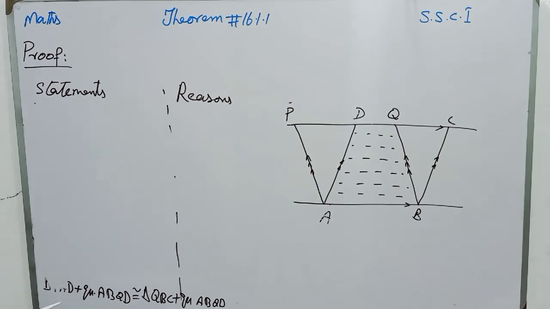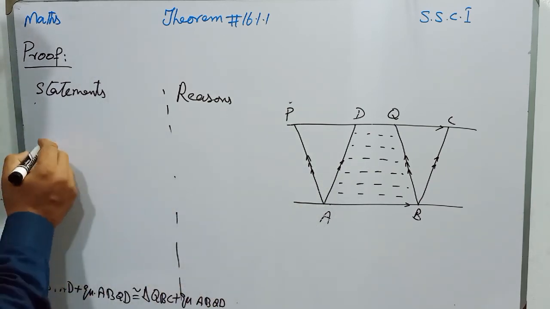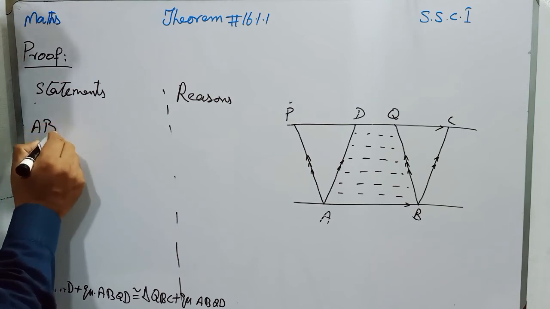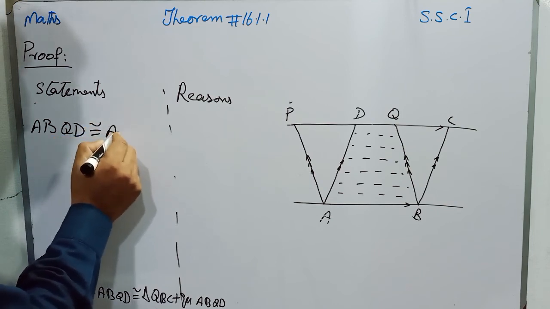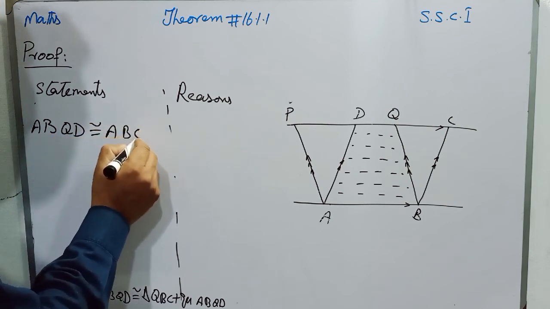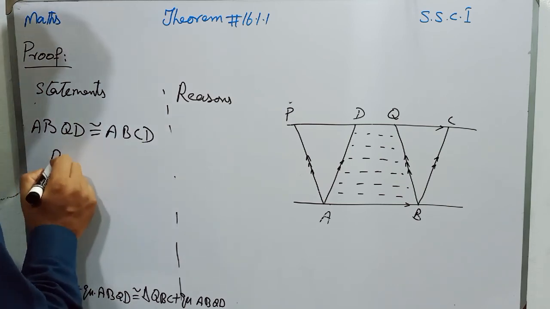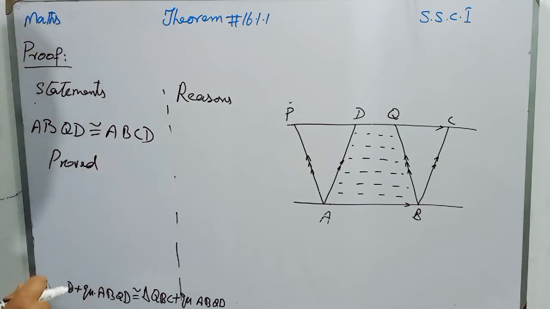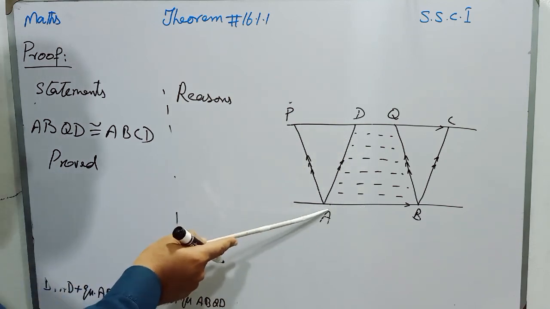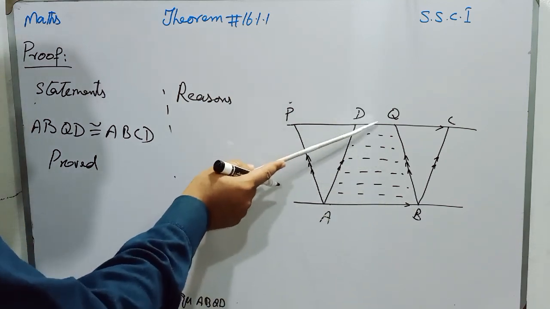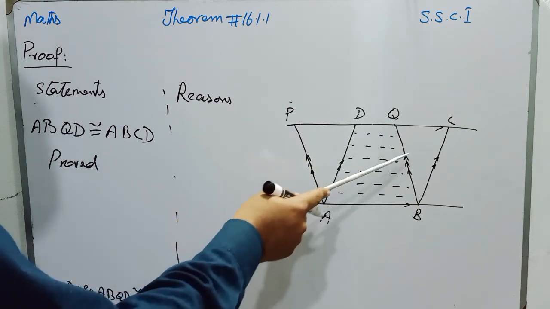So ABQP is equal to ABCD, and at the end I will write proved. So students, we have proved that if two parallelograms have the same base and are between the same altitude or the same parallel lines, they have the same area, or their areas are equal.